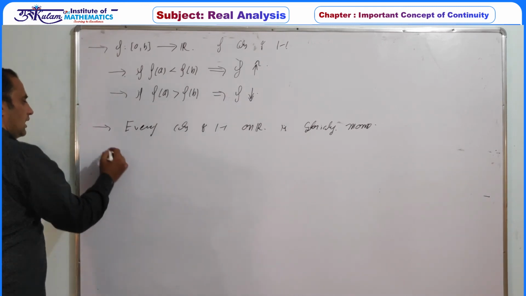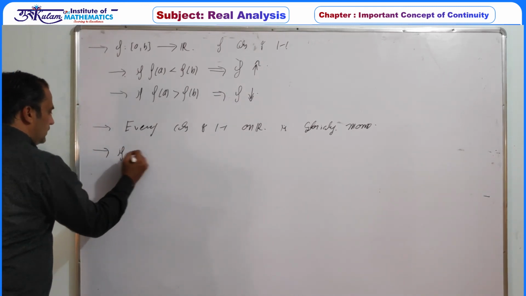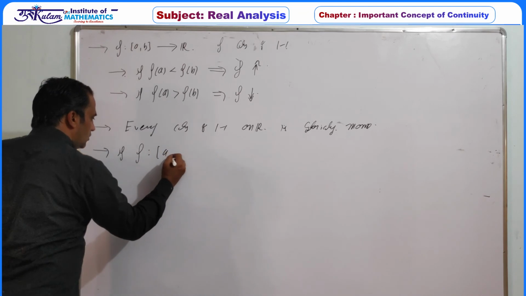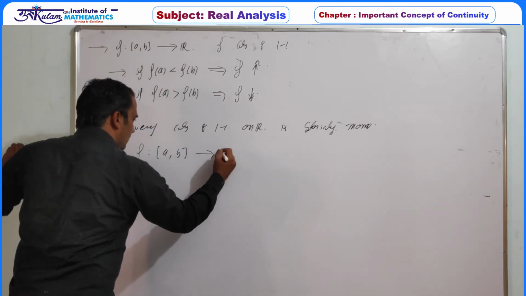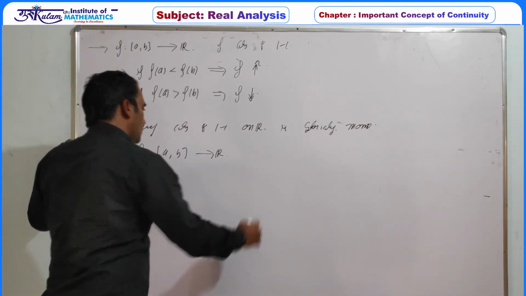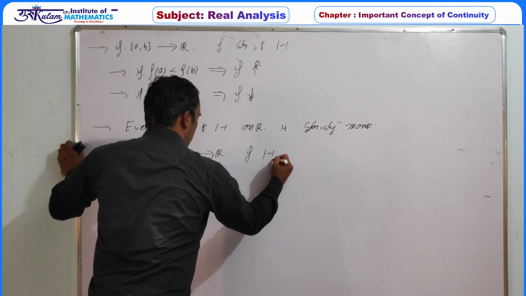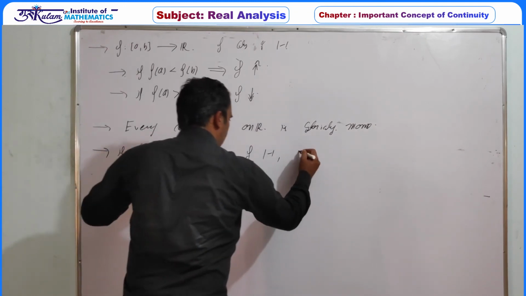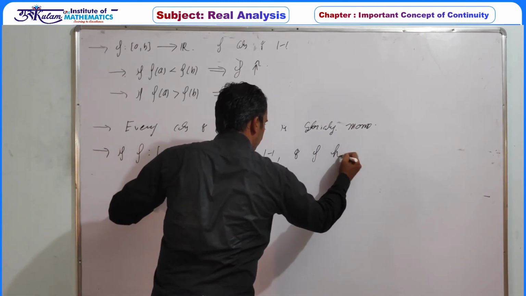And same with the help of this, if f is again a function defined on the closed interval [a, b] to R, any function such that f is one-one or injective and f has IVP.